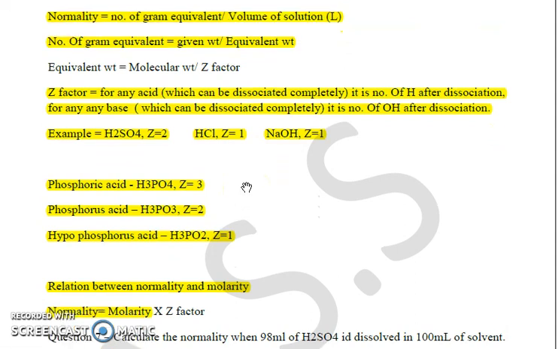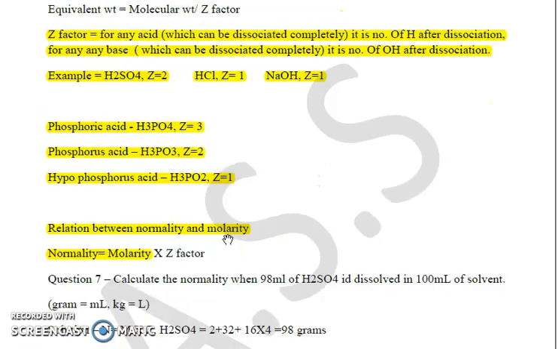For any base, it is the acidity of the base, the number of OH ions after complete dissociation. For example, NaOH has Z factor 1 because it has 1 OH. There are some exceptions, like phosphoric acid H3PO4, phosphorous acid H3PO3, and hypophosphorous acid H3PO2, which have been frequently asked in many examinations.